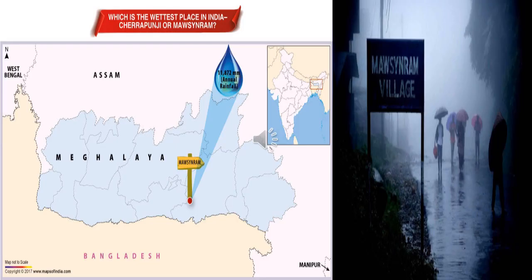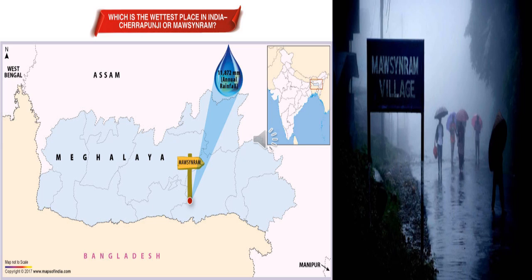In India, which is the wettest place? Which place of India receives the most rainfall? Do you know? Mawsynram. Mawsynram is a place in Meghalaya, a northeastern state. It is the wettest place of India, as it is located on the windward side of the Purvachal Hills, the hill range in Meghalaya. While Shillong, the capital city of Meghalaya, lies on the leeward side and thus receives less rainfall.